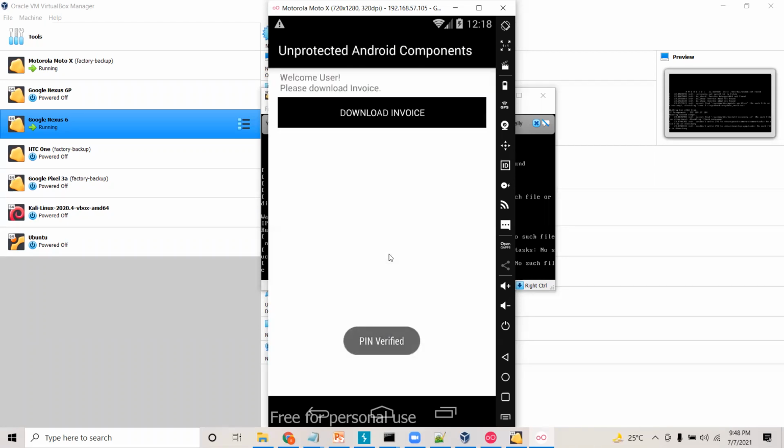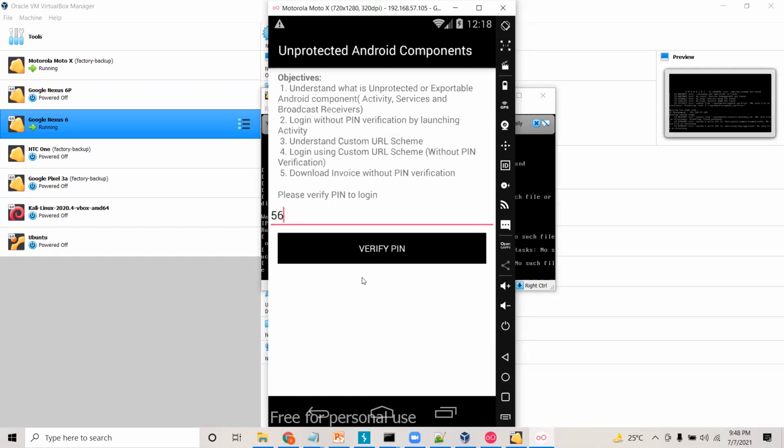Here I have verified the PIN and I was able to log into the application and I can download the invoice here. What my requirement is that I don't want to enter the PIN. Instead, I want to bypass this particular PIN.